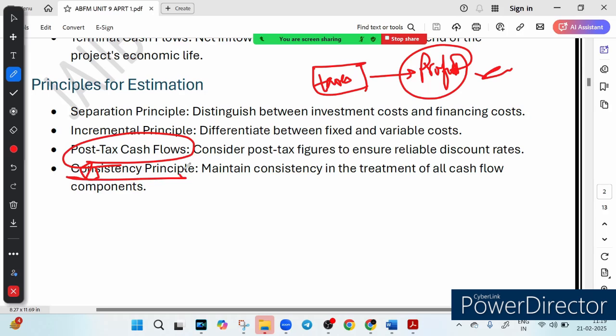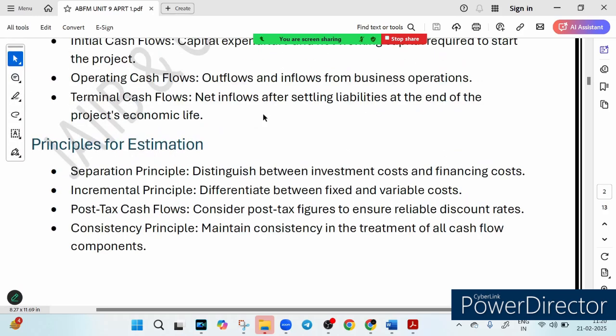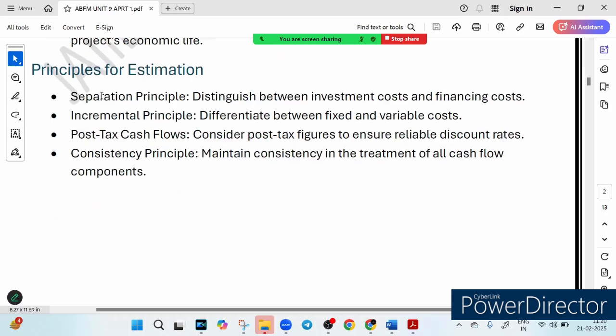And the last principle is called the consistency principle, which means maintain a uniform method when calculating all cash flow, no shortcuts, right? Just like maintaining a diet plan, you separate gym expense from food cost, you track fixed calorie and ensure consistency in your meal plan. Miss one step and the results suffer. So these four principles are super important. The first principle says investment cost and financing cost should be separated. The incremental principle says fixed and variable cost should be differentiated. You should calculate return after paying all the tax. And the consistency principle says you should maintain consistency in treatment of all cash flow components. We know there are three components, so there should be consistency in treatment of all of them.